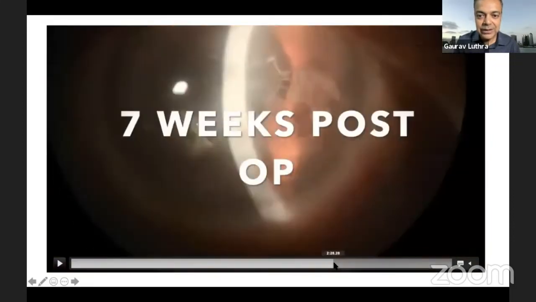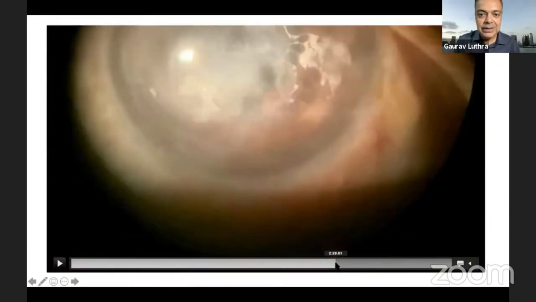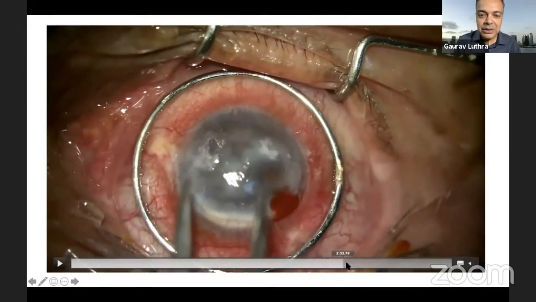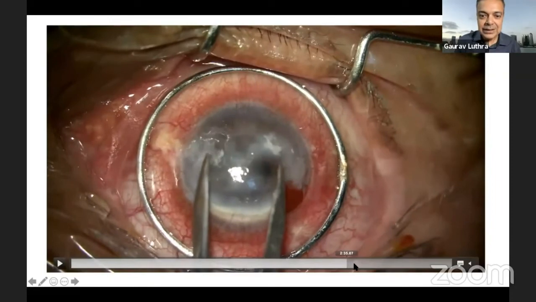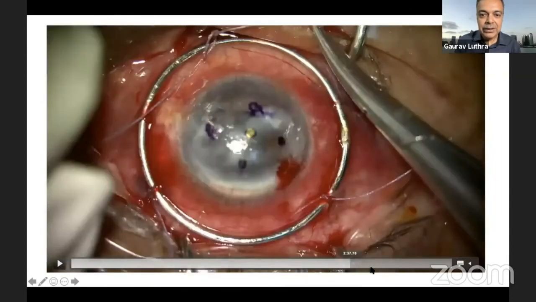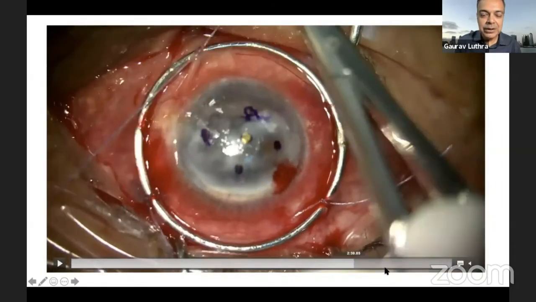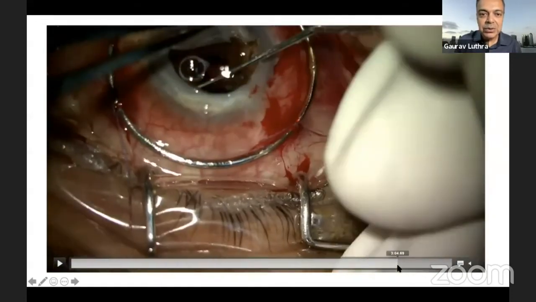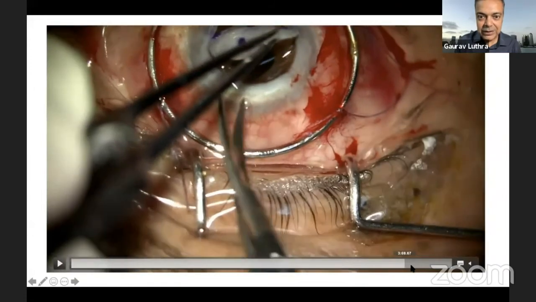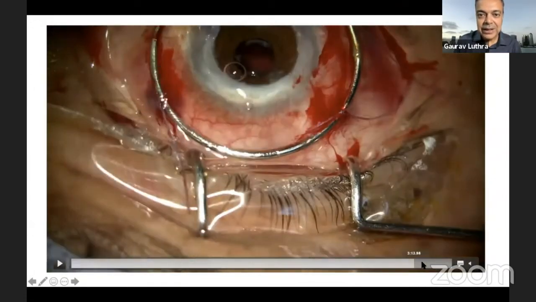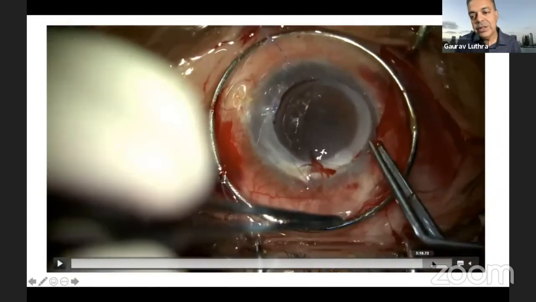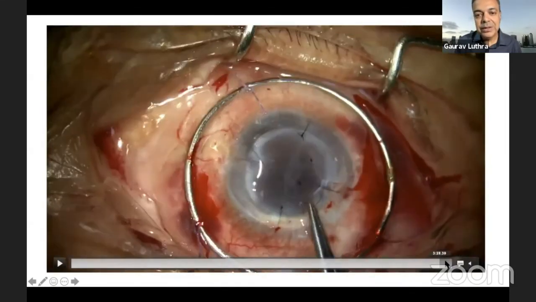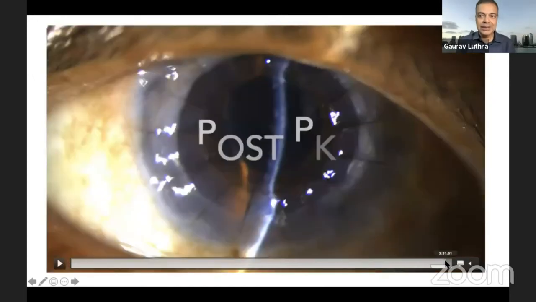So while this was done, a day 1 post-op patient looked like this, and 7 weeks post-op looked like that. Eventually, the cornea surgeon had to intervene because the patient had regained less than 6/60 of vision, and went ahead with the keratoplasty and was able to put in an IOL in the sulcus, which I had left intact for the surgeon. She was able to get a slightly better result than what I could achieve with my cataract surgery. Eventually the patient did fairly well, and this is how he looked. Post-op, he did pretty well and regained about 6/36 vision.